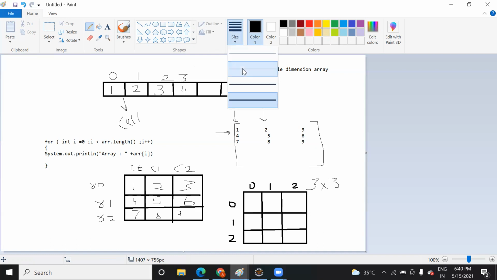Now you tell me, if I say I want to save data on my first row and first column, then what will be the index? What is the index of row and column if you want to save the data in the first block? Can you tell me? Just try from your side. Suppose you want to save the data here, what will be the value of row and column?